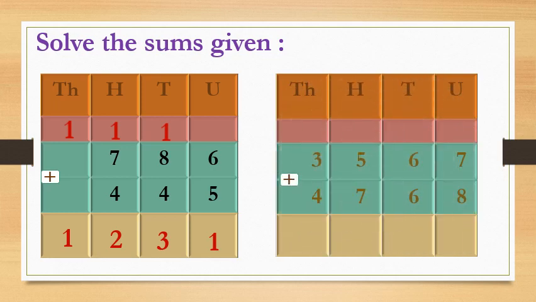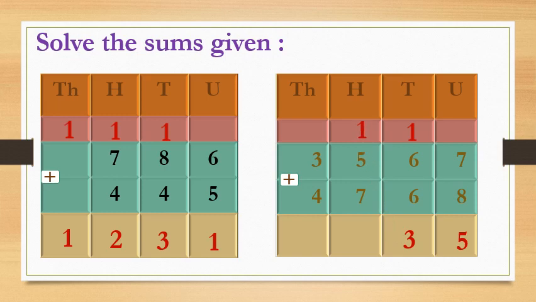Okay. Now here in the unit place, 7 plus 8 is nothing but 15. Again here 15 units means 1 tens group we will make and we will send that one to the tens place. That is called carried over. Now we will add the numbers in the tens place, that is 1 plus 6 plus 6, total is 13. Again here 13 tens. So we will carry over 1 to the hundreds place.